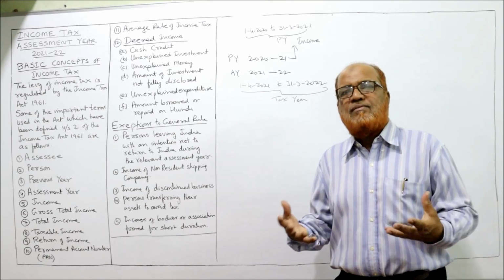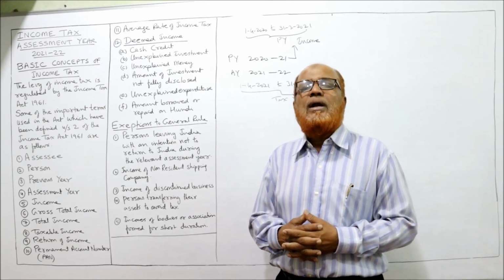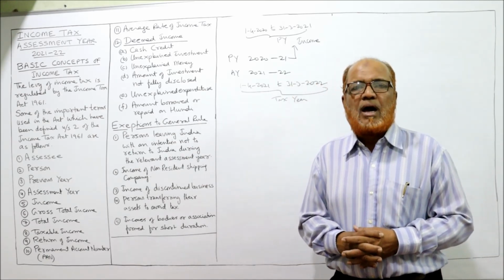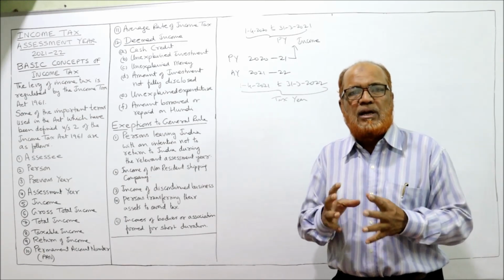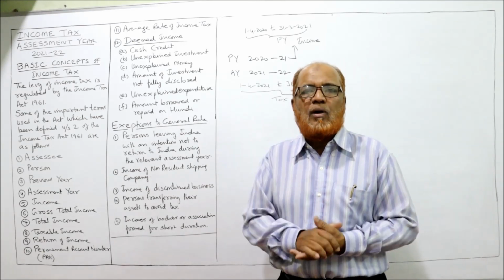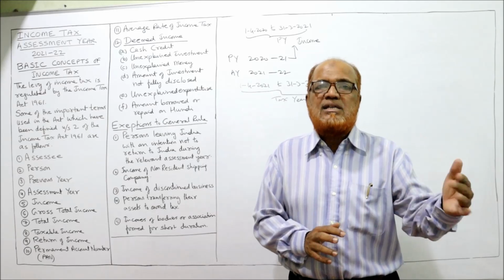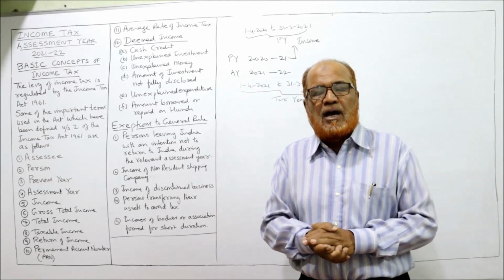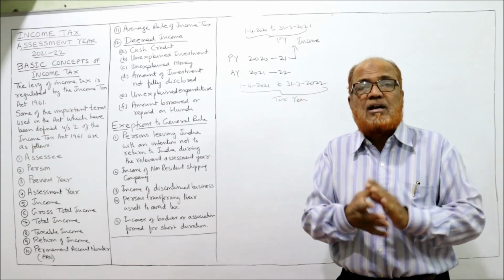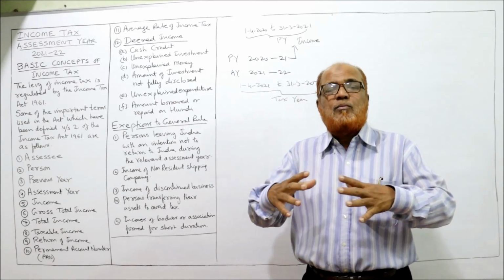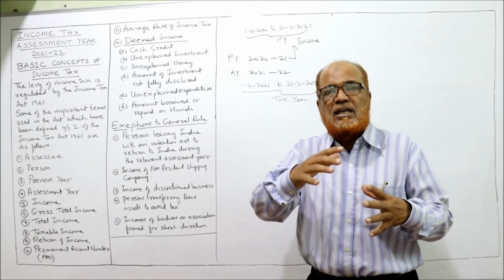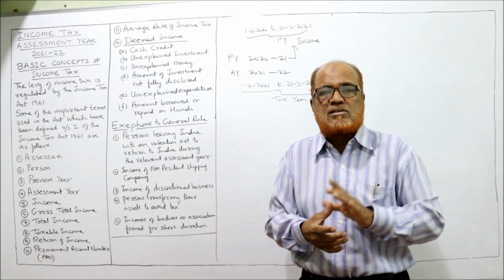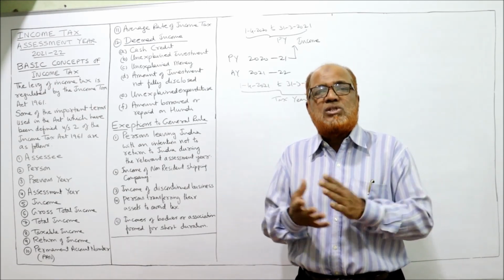Then how can we specifically say it is income? We depend on the judgments given by the High Court and Supreme Court in India regarding the meaning of the term income in different cases. A number of cases were put before the High Court and Supreme Court to decide whether it is an income or not. So the High Court and Supreme Court have elaborated, studied and given the conclusion that this is income and this is not income. So what are the characteristic features?